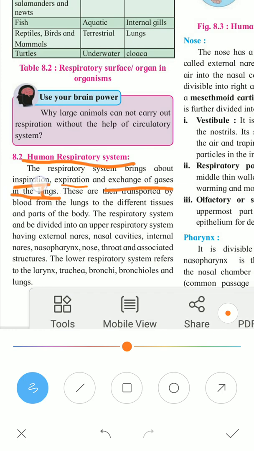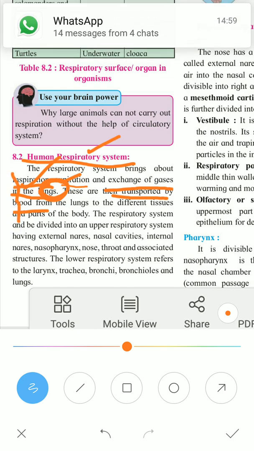So whatever gas enters the lungs, the oxygen has to reach each and every cell, so that inside the cell energy production can take place. That is the main function of respiration. As well as that, the carbon dioxide produced in the cell at the end of respiration has to come back to the lungs. This is done by the transportation system, that is the circulation. By the help of blood and other fluids, oxygen from the lungs enters the cell, and from the cell carbon dioxide has to come back to the lungs. So this is the main function.